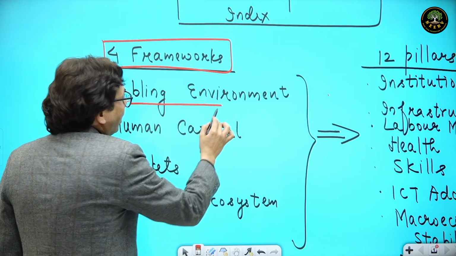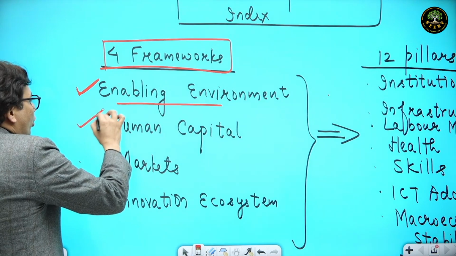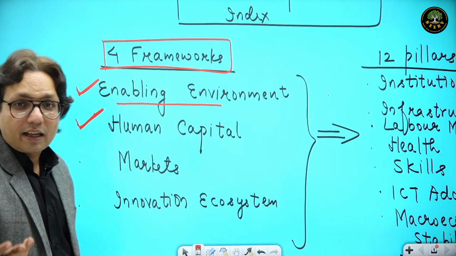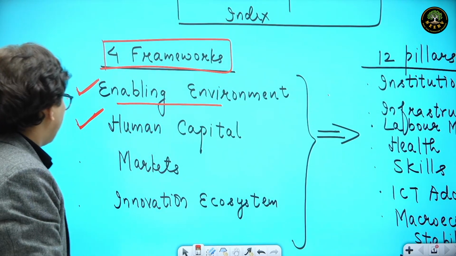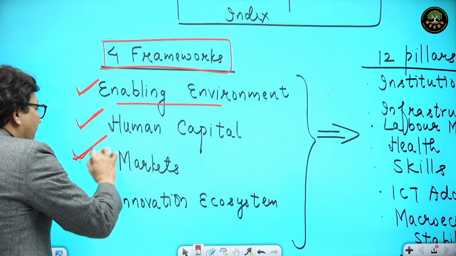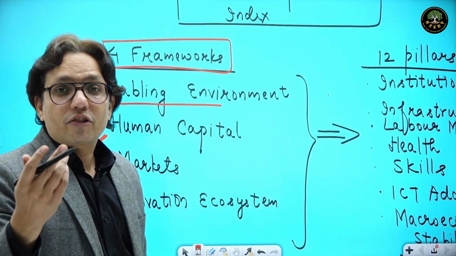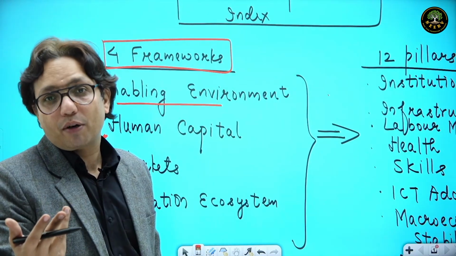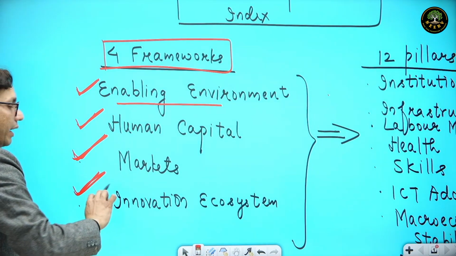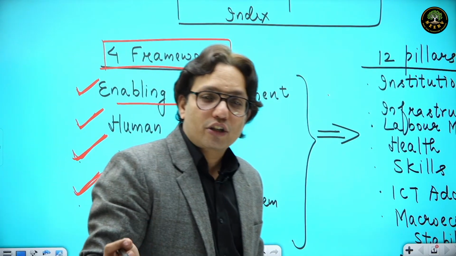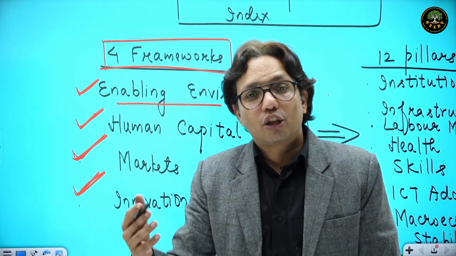Do we have policy certainty or not? What is the status of human capital? Is the human capital skilled? Is it healthy? Is it educated? Then markets. What's the status of the labor market? Is the labor market skilled? Do we have restrictive labor laws or liberal labor laws? And then last is the innovation ecosystem. Is the country focusing on innovation? Is the country focusing on bringing new technologies to sort out the problems of the public?